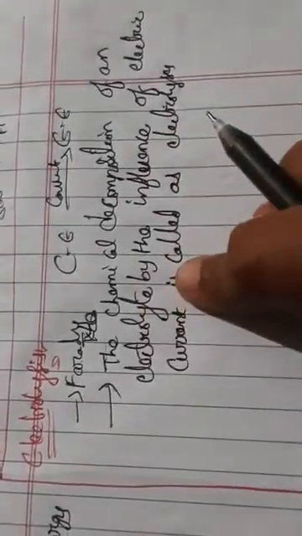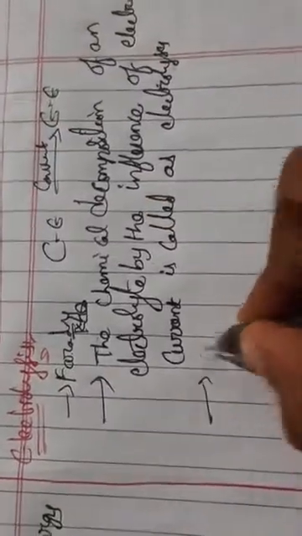So simply we can say the electrical energy is converted into chemical energy. The chemical decomposition of an electrolyte by the influence of electric current. So in the presence of electric current, the electrical energy is converted into chemical energy. These all are non-spontaneous reactions.